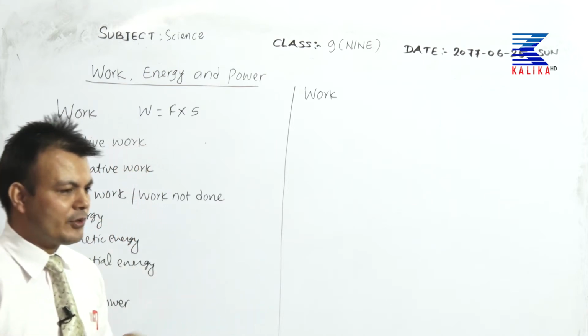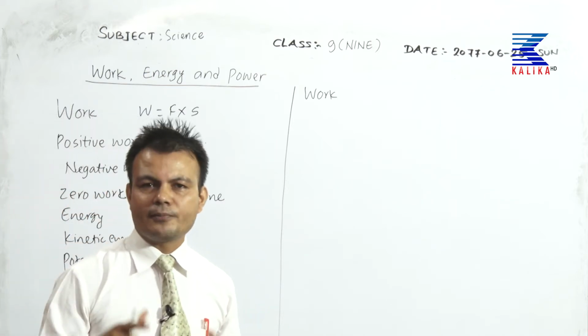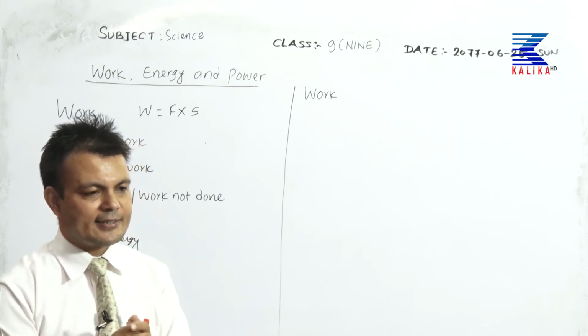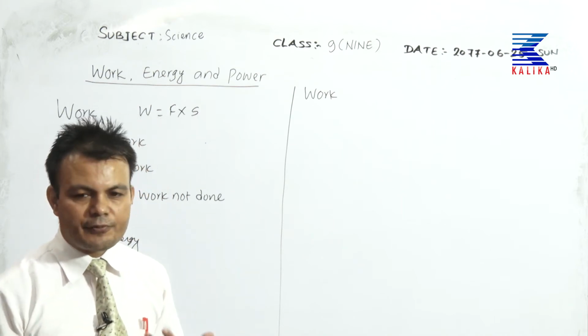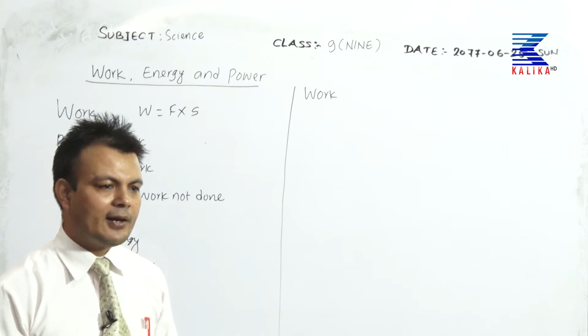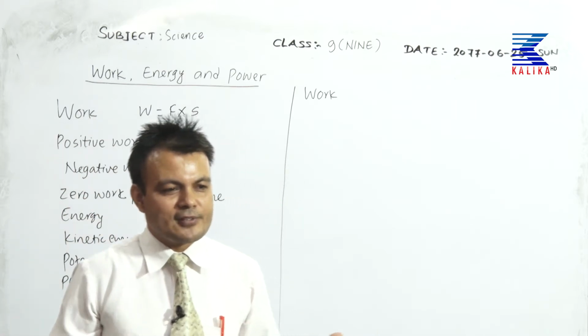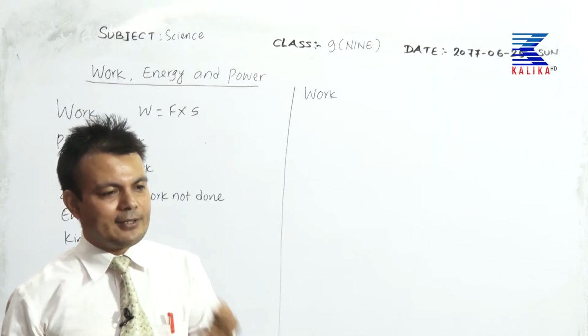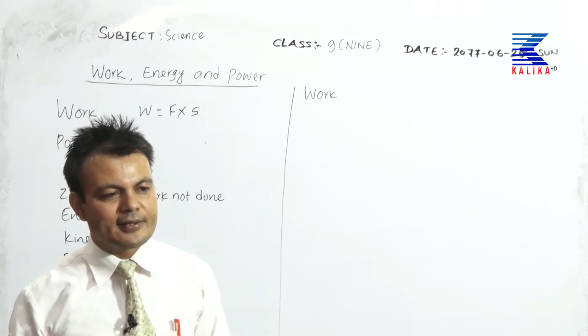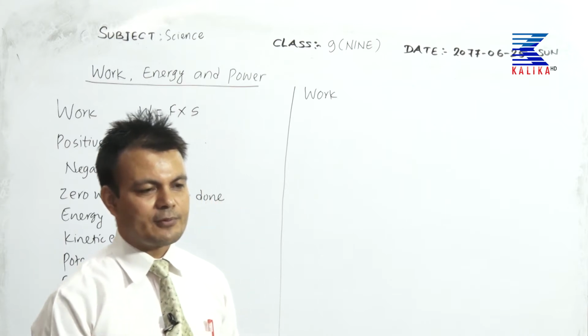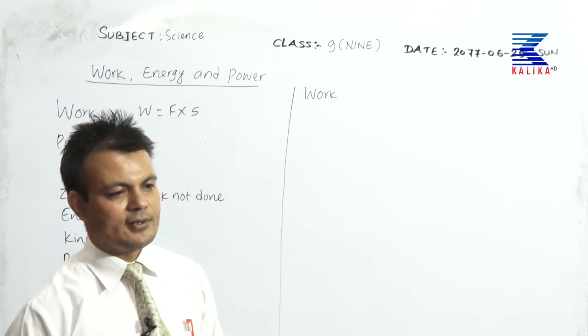Likewise, when you pull or push something, for example, you pulling a cart or pushing a cart, that's a positive work. But the friction is applied in the opposite direction of your force applied. That is the negative work done here. The work done by you while pushing a cart is positive work done, and the work done by friction in the opposite direction is a negative work done.